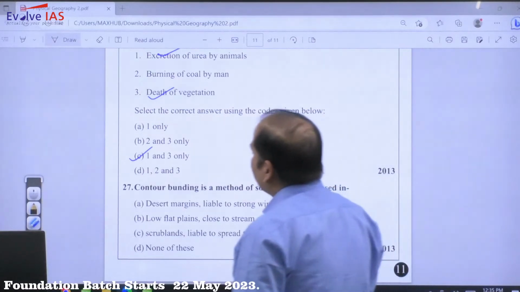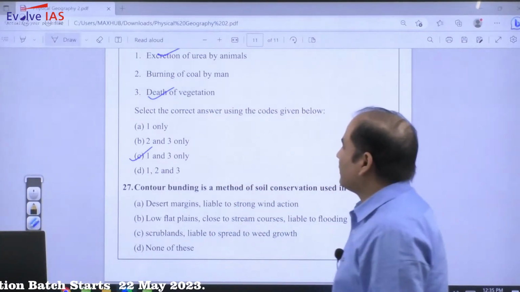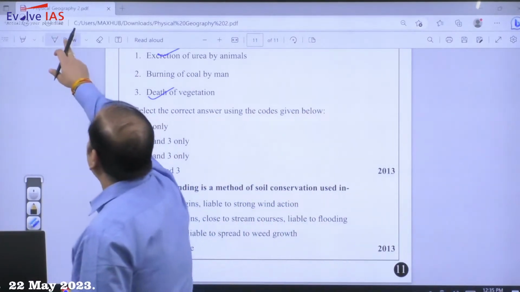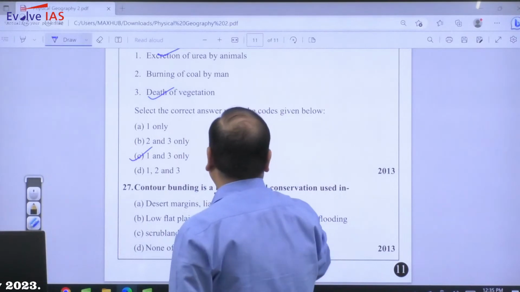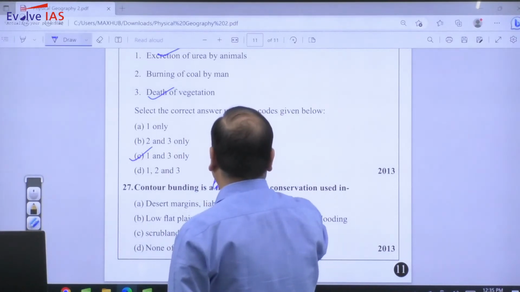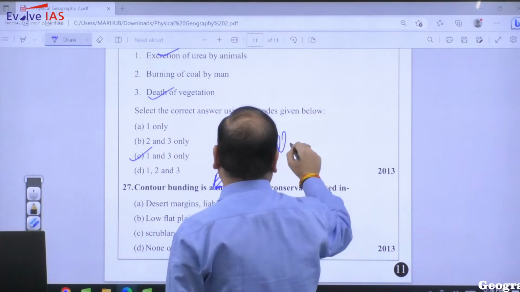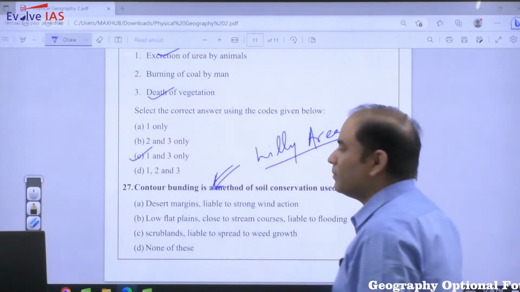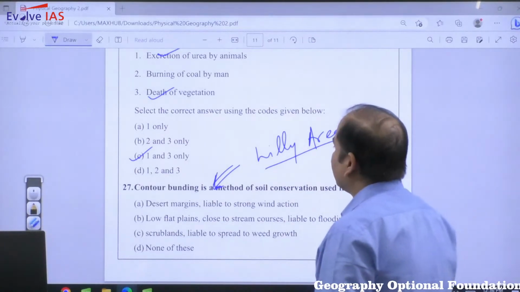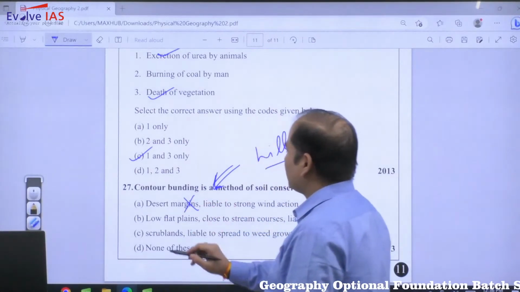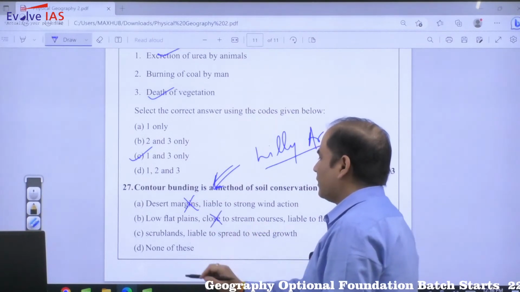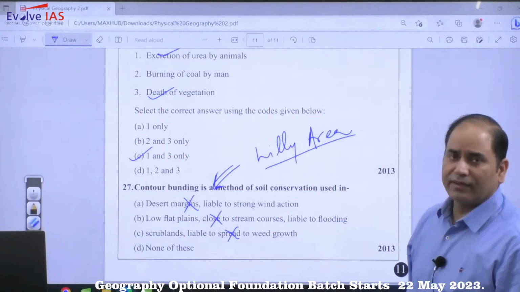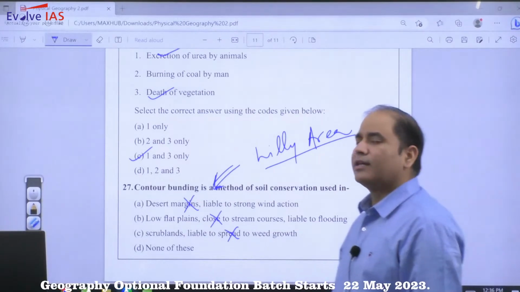As far as contour bunding is concerned, it is mainly associated with hilly areas. So desert, it is not correct. Low flat plain, not correct. Scrubland, not correct. Contour bunding is mainly associated with the hilly area, and in hilly area contour bunding is being done